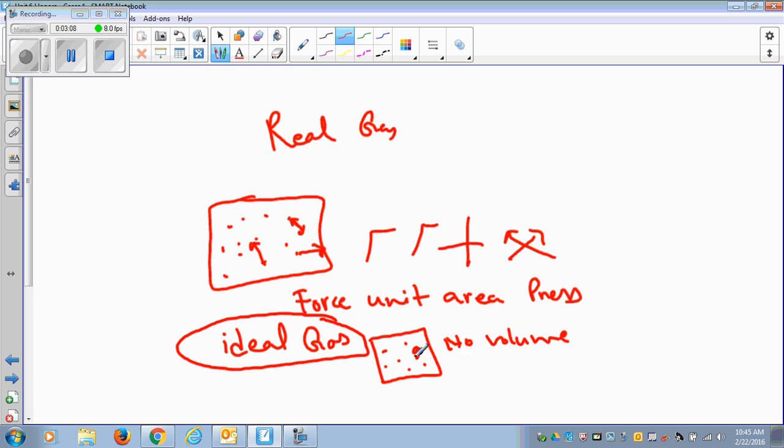They also say when they hit each other or hit the wall of the container, their collision is elastic. Elastic means no exchange of energy. They don't lose any energy, they don't gain any energy, which is not possible. Whenever you hit something, there is an exchange of energy. But again, this is the scenario for an ideal gas, not the real gas.